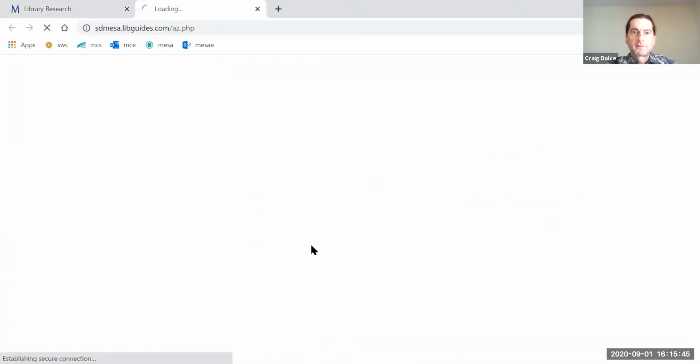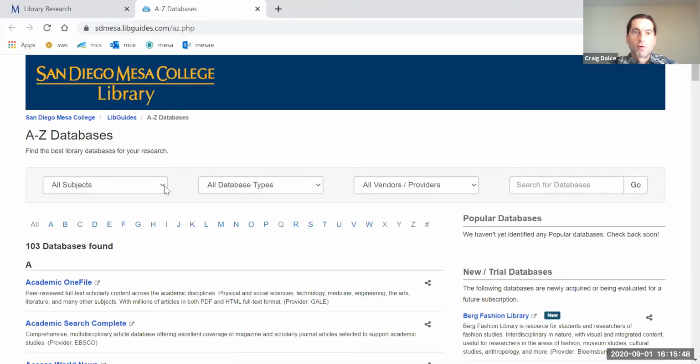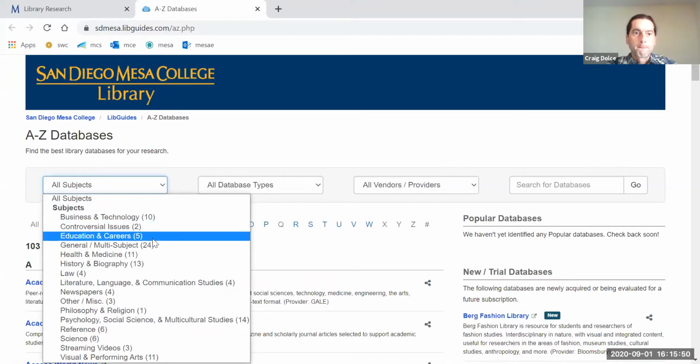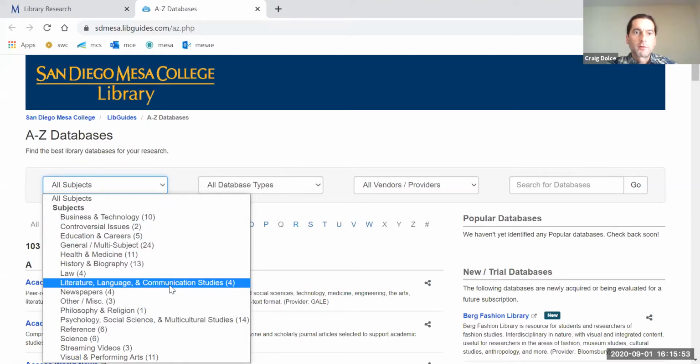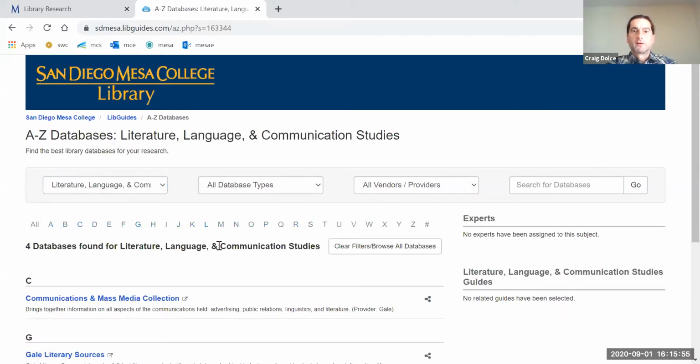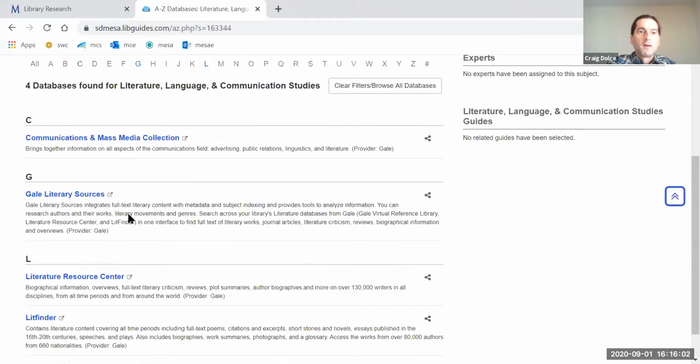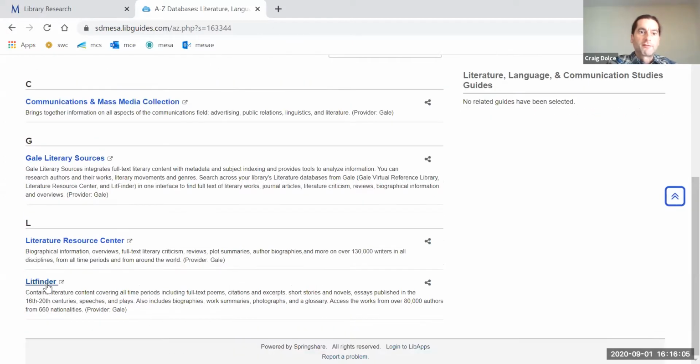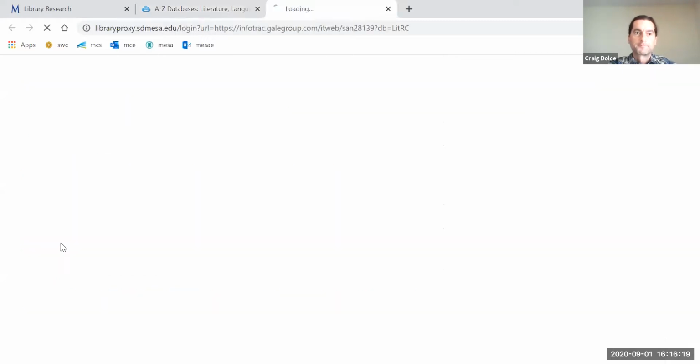A to Z database, right? Now go over here to subjects, literature, language, and communication studies. This is the deal. This section of the database you can use to get sources for all of your essays for this class. Literature sources, Lit Finder, Literature Resource Center. These three all work. This Literature Resource Center is my favorite database, and I think it's the most effective one to use for every paper you write for this class.